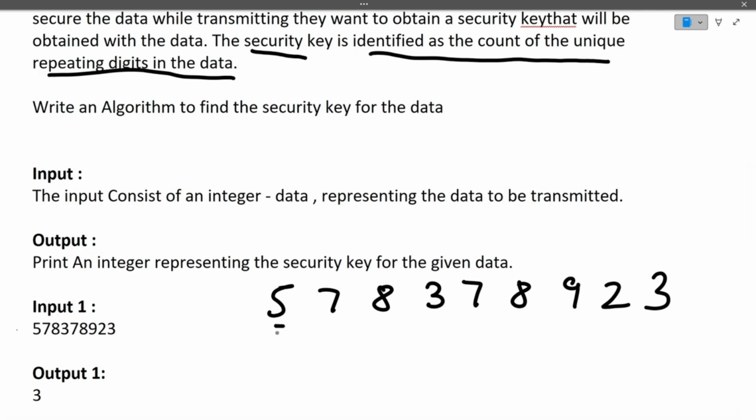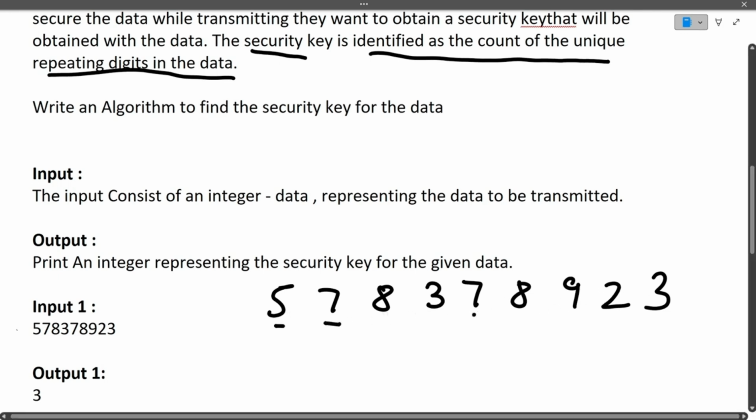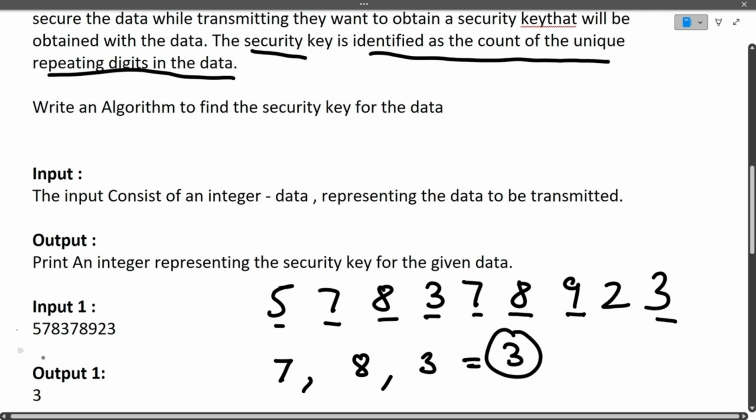So let's just see. Is 5 repeating? No, 5 is not repeating, it is single only. Is 7 repeating? Yes, you can see 7 is repeating here. Is 8 repeating? Yes, 8 is repeating here. Is 3 repeating? Yes, 3 is repeating here. 7, 8 and 3 are done. Is 9 repeating? No, 9 is not repeating. Is 2 repeating? No, 2 is not repeating. So the total number of digits that are repeating here is 3. Therefore our output is 3.